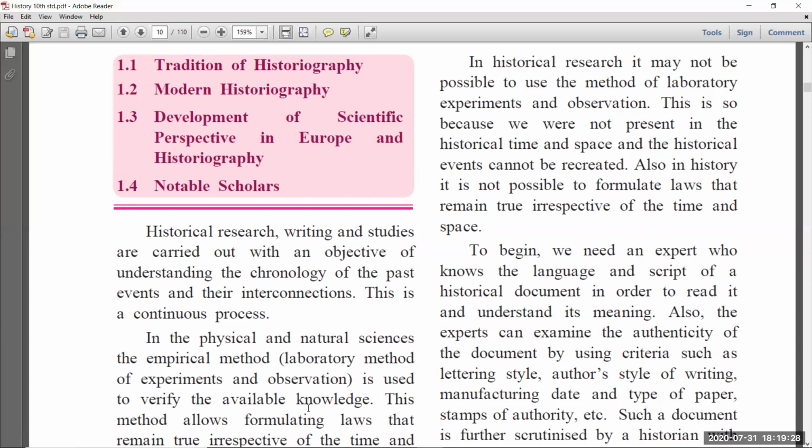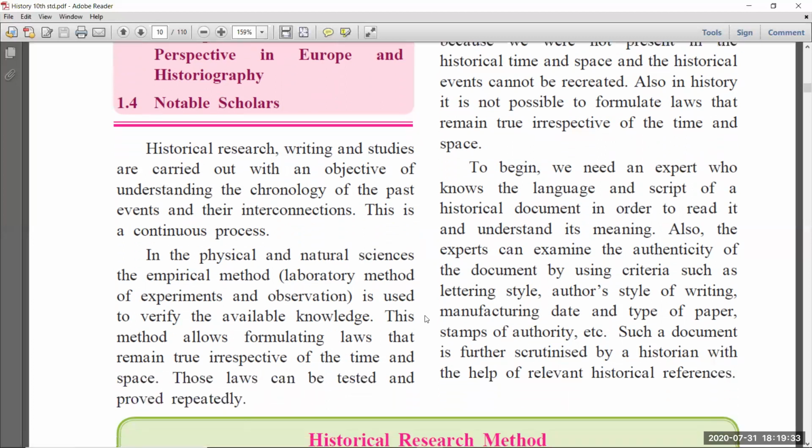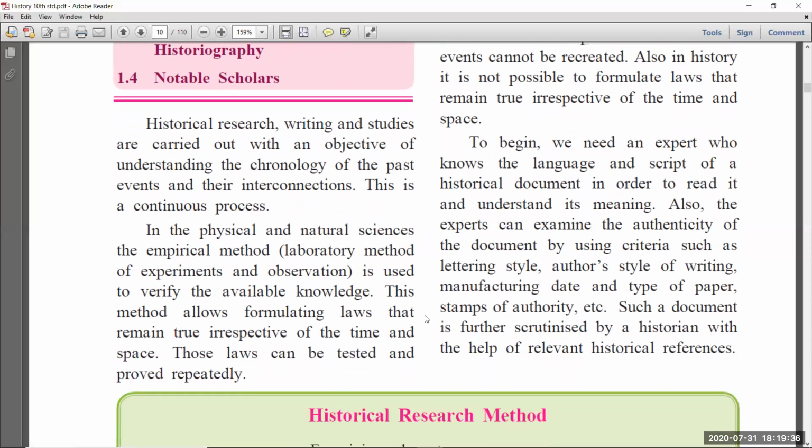Suppose in science, take the photosynthesis process: how plants get food from the sun. Through sunlight only the plant prepares food, and that process we call photosynthesis. If anyone asks you to show the proof of how plants get food from sunlight, you can do that experiment and prove it. But in history we can't prove it like that, because it is a past event and we cannot recollect those past events.